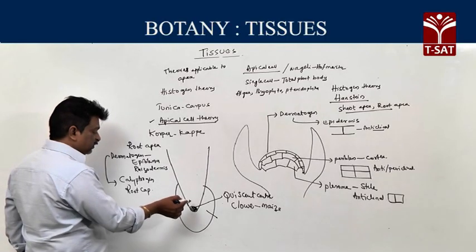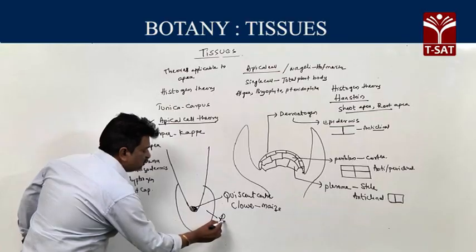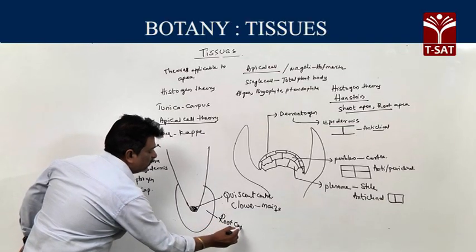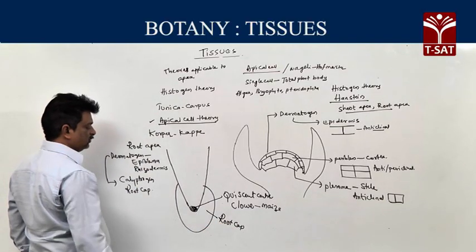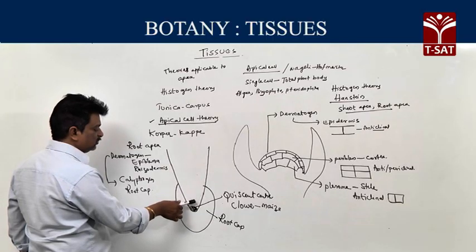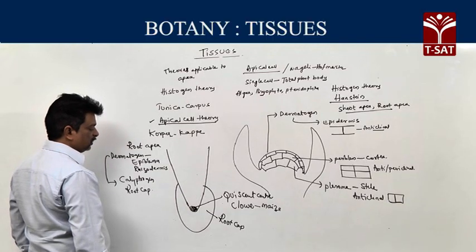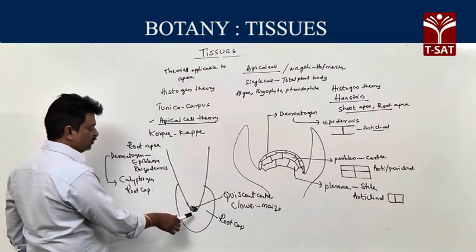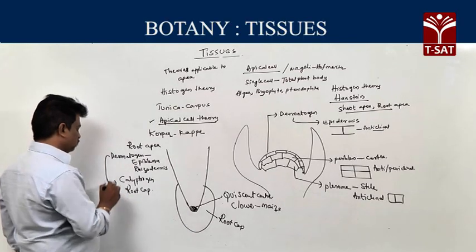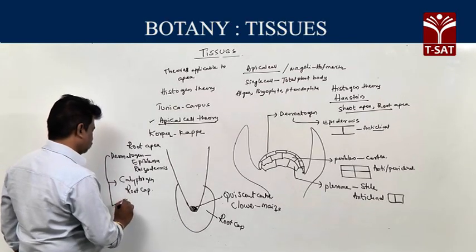Particularly, whenever the root cap is damaged, the inactive cells in the quiescent center become active and produce the root cap. The remaining is the same.